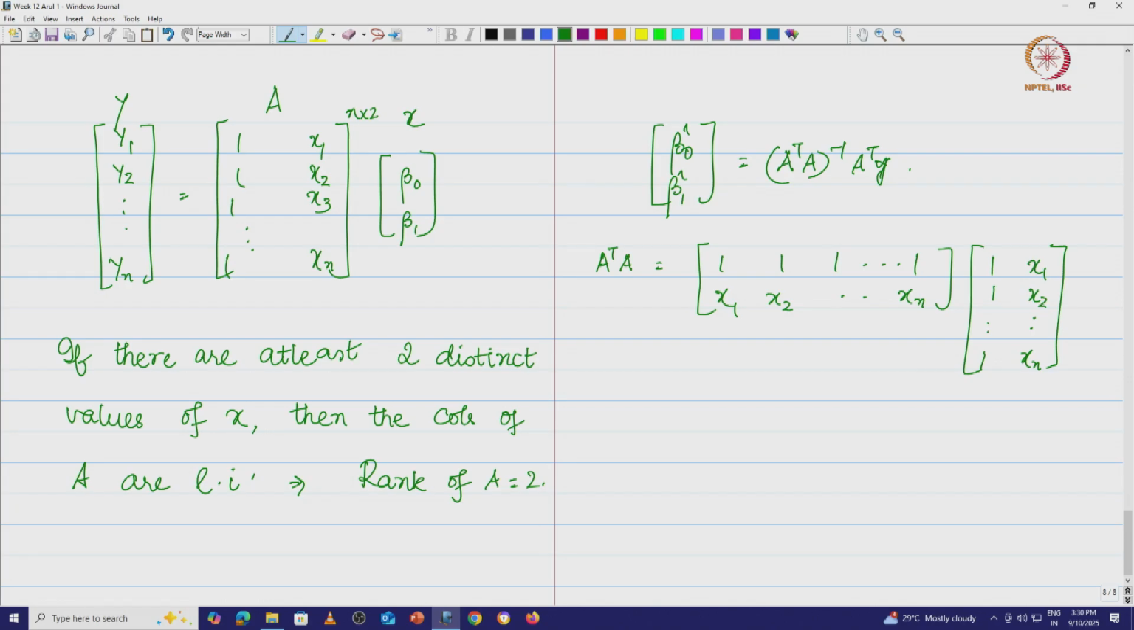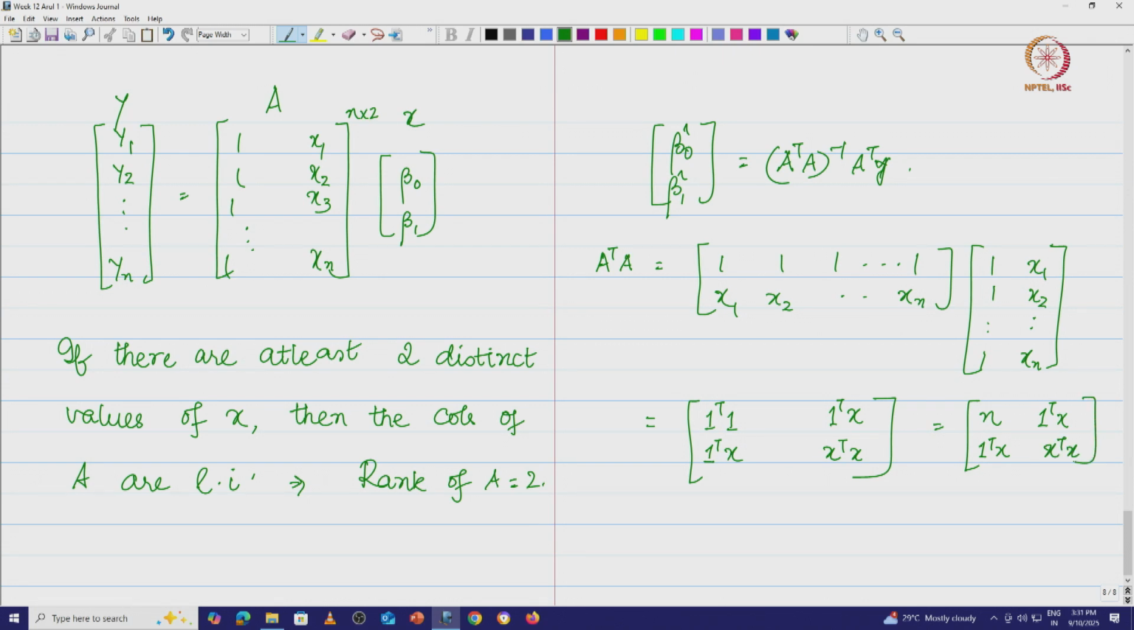So what is A transpose A? This is 1 transpose 1, 1 transpose x, 1 transpose x again, and x transpose x, where 1 is the vector with all components 1. And 1 transpose 1 is 1 plus 1 plus 1, etc., n times, so this is going to be n. This is going to be 1 transpose x, this is also 1 transpose x, and this is x transpose x.